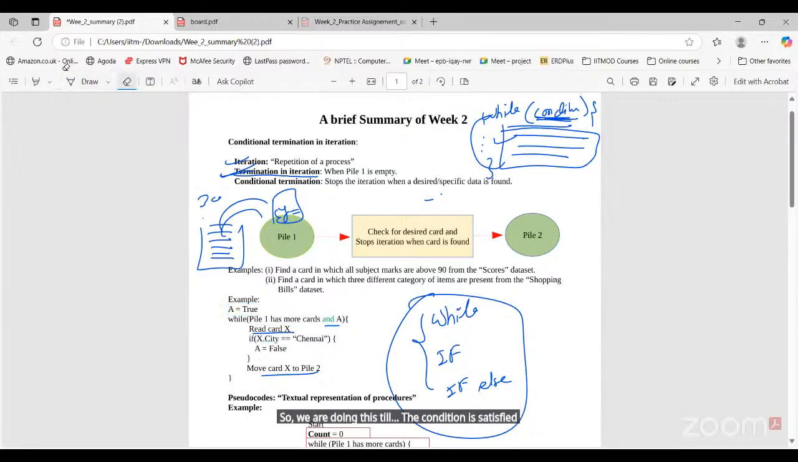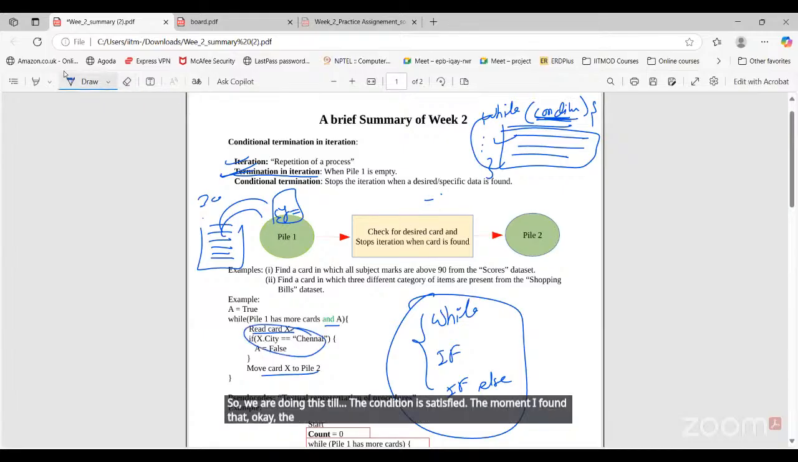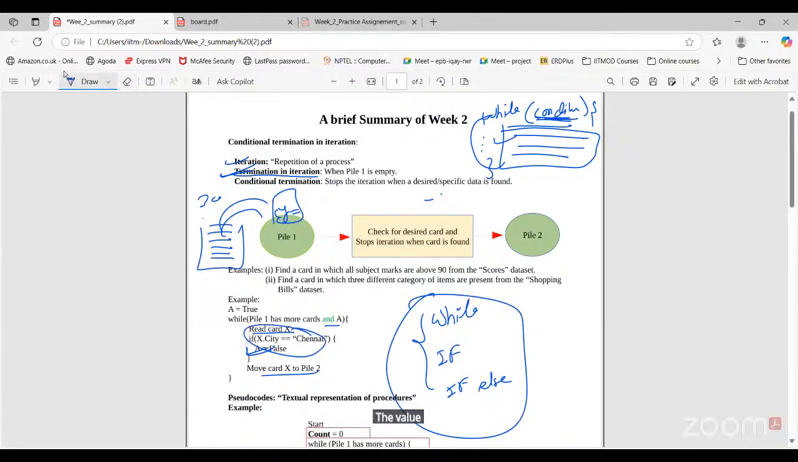The moment I find that the card belongs to Chennai, the value of A will be false. In the next iteration, the value of A will be false, right? Even though we have more cards here, the and condition is there and A is false, so the entire condition is false. So we are going to stop the iteration.